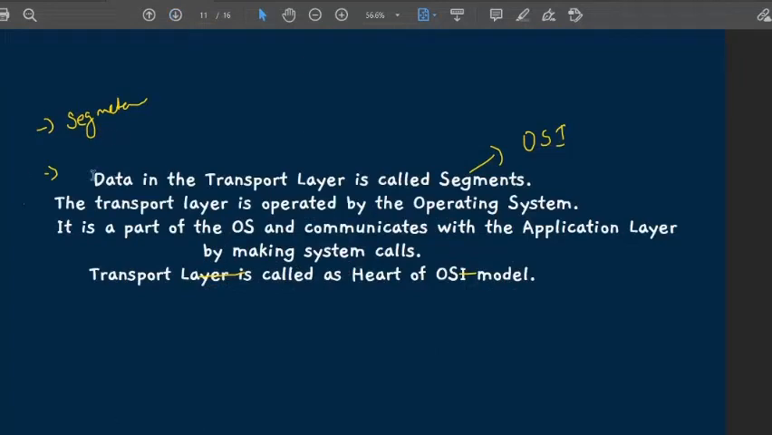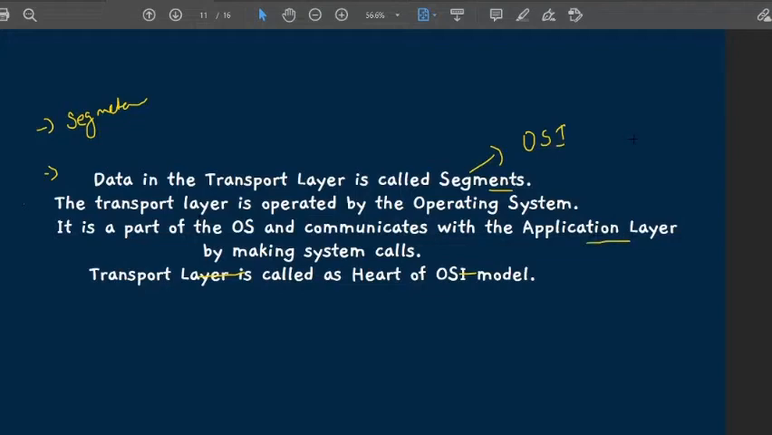So data in the transport layer is called segments. I have already explained that. The transport layer is operated by the operating system. Whatever the device that is being worked on, the main transport layer is operated by the operating system. It is part of the OS and communicates with the application layer. Directly we are going to the application layer.